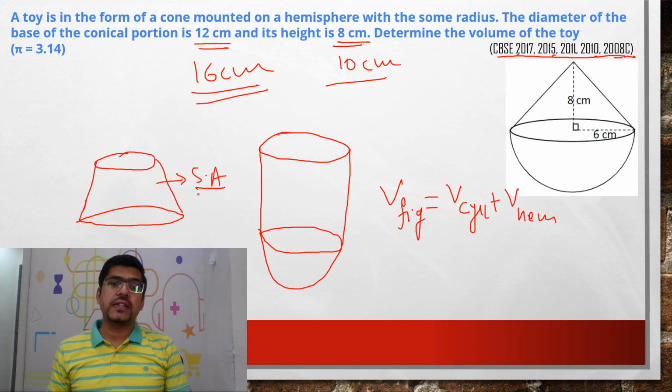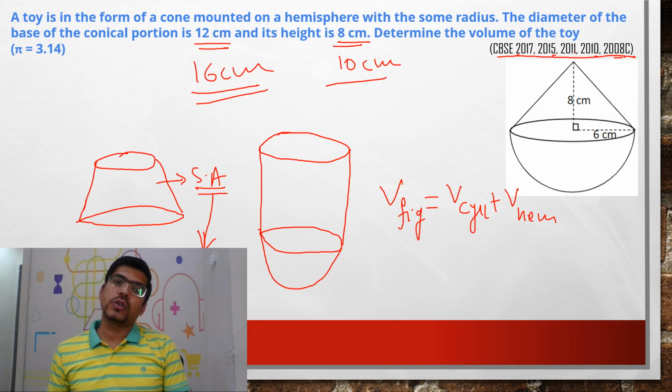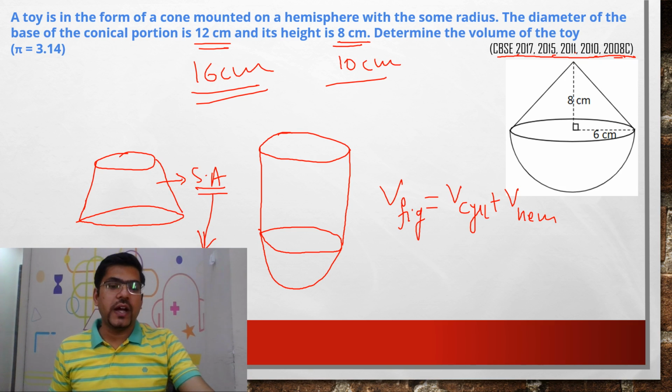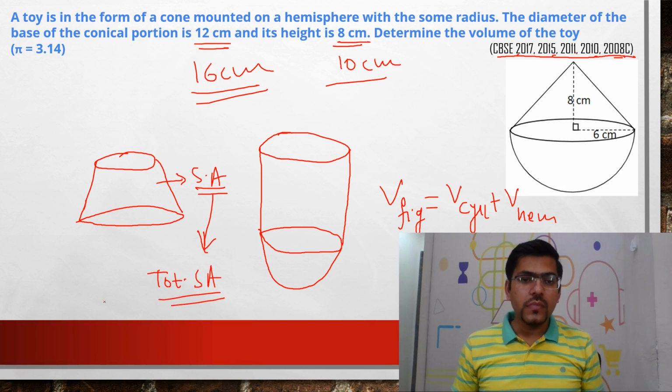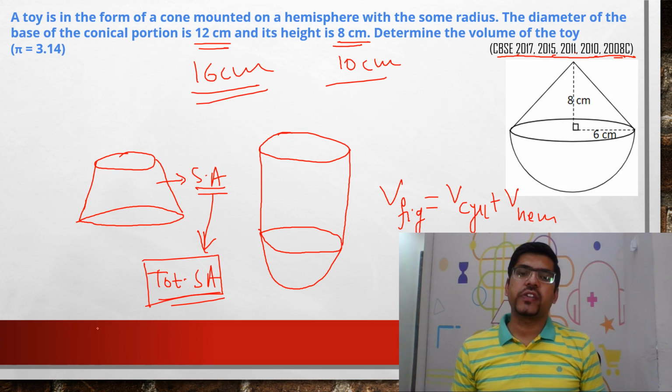"Sir, if it is asking only surface area, shall we go for curved surface area or for total surface area?" Always remember, if the question does not depict whether it wants curved or total, always find total surface area. It is the main punch. If the question has not mentioned whether it wants curved surface area or total surface area, always find total surface area.